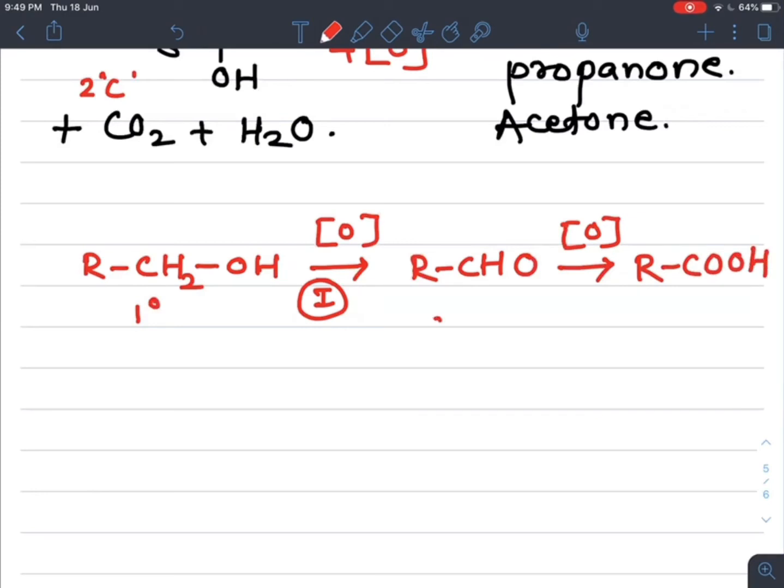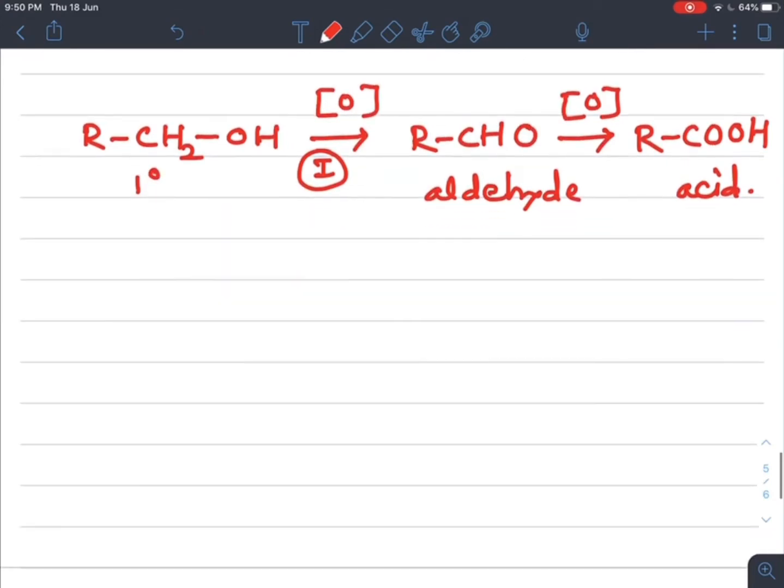So this is the aldehyde. In the first step we get the aldehyde, and in the last step we get the carboxylic acid. So an aldehyde containing the same number of carbons, as well as the acid, is formed in case of a primary alcohol.